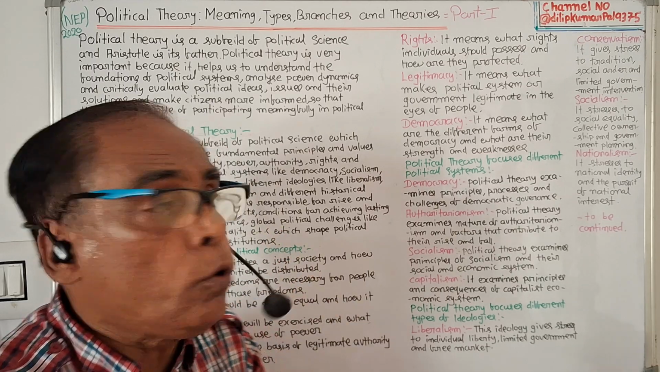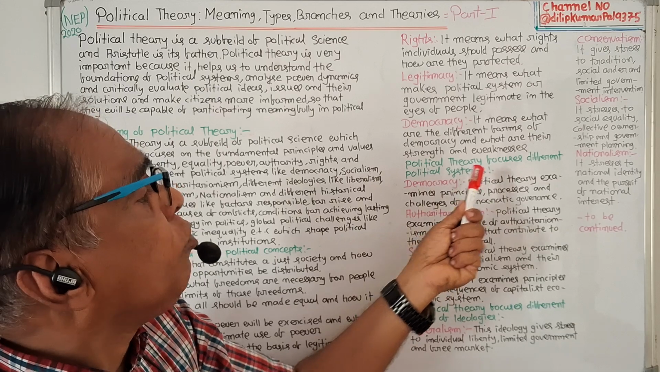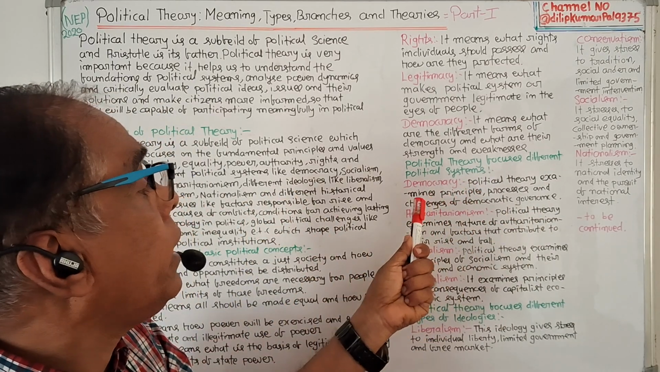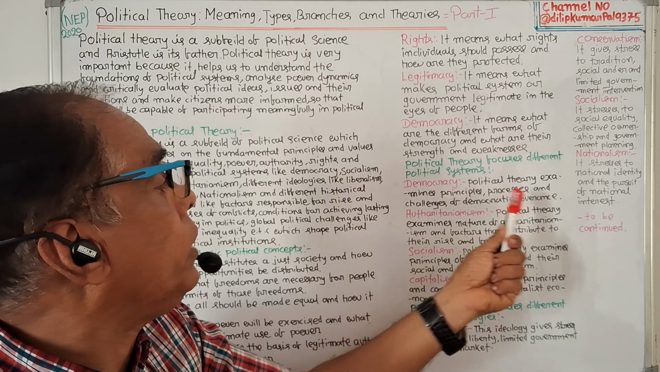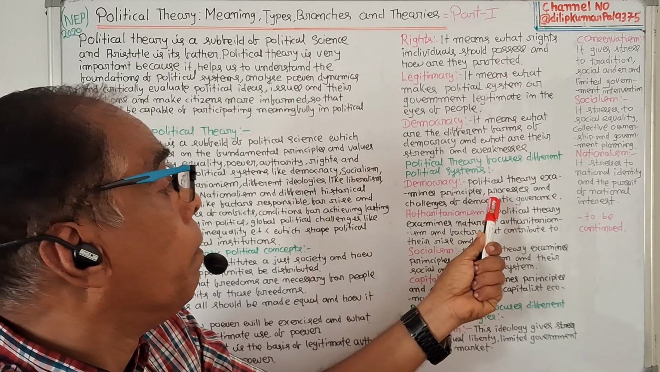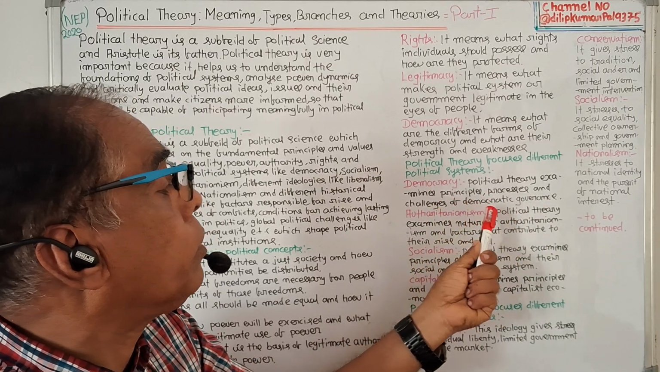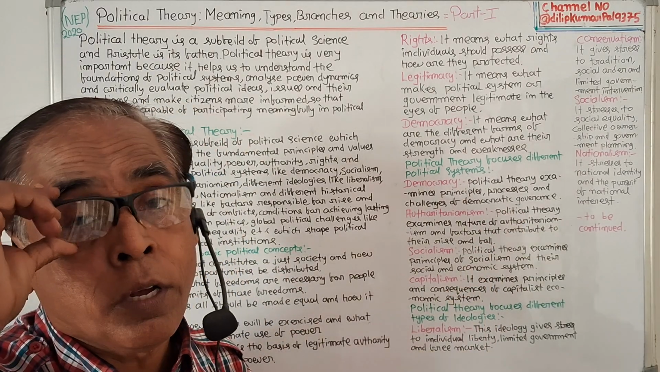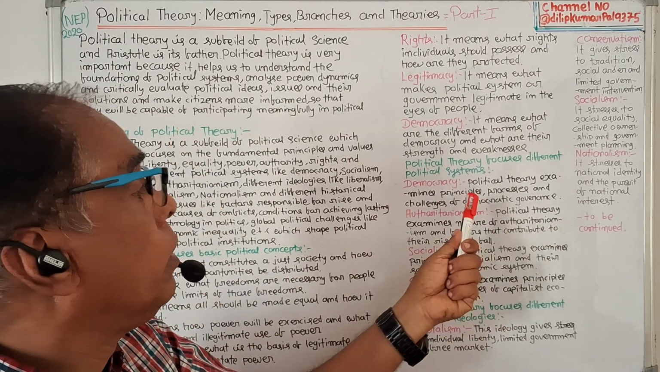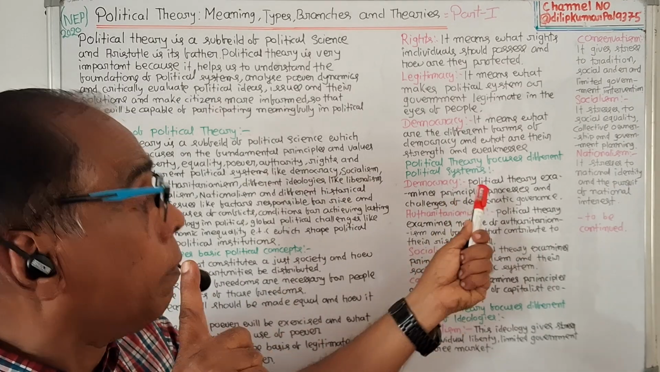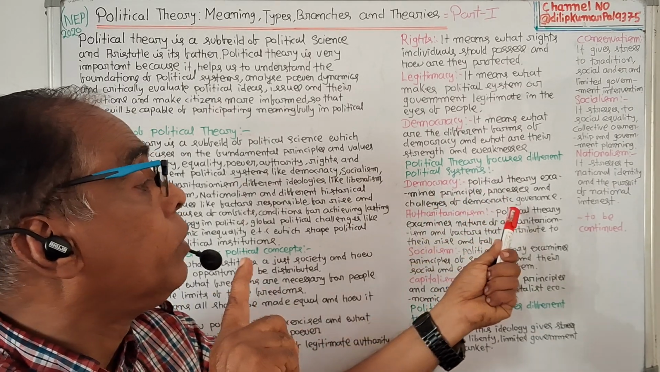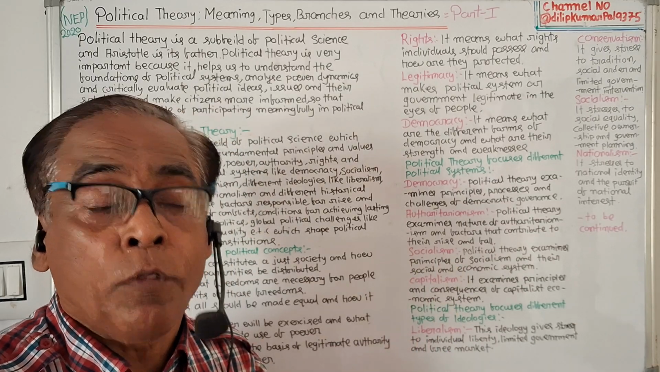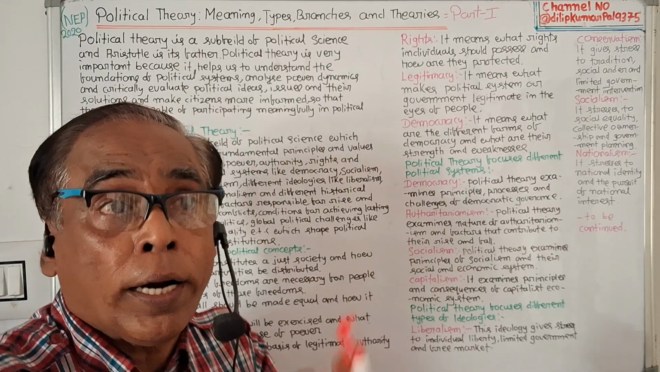Then what does it study more? Political theory focuses on different political systems, different types of governments. Under it, democracy. Political theory examines principles, processes, and challenges of democratic governance. What are the principles of democracy? How does it work and what are its challenges?